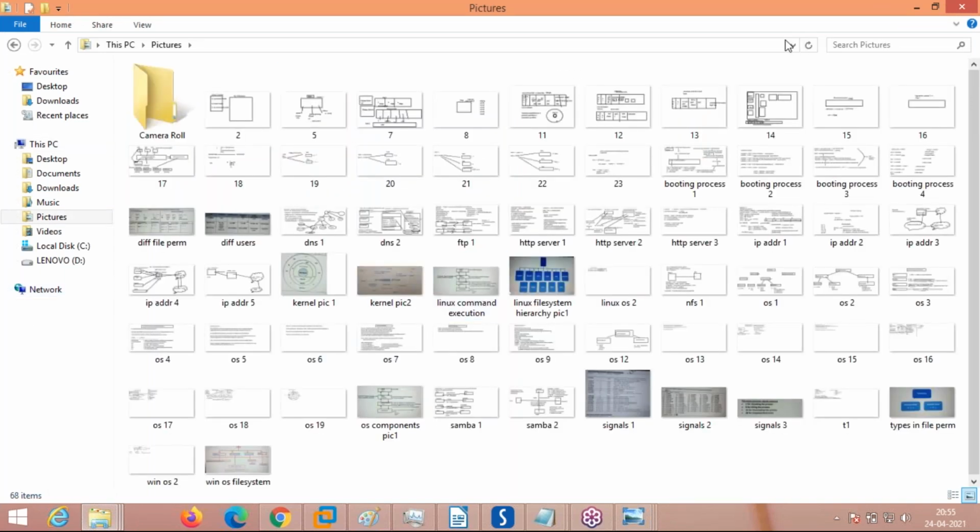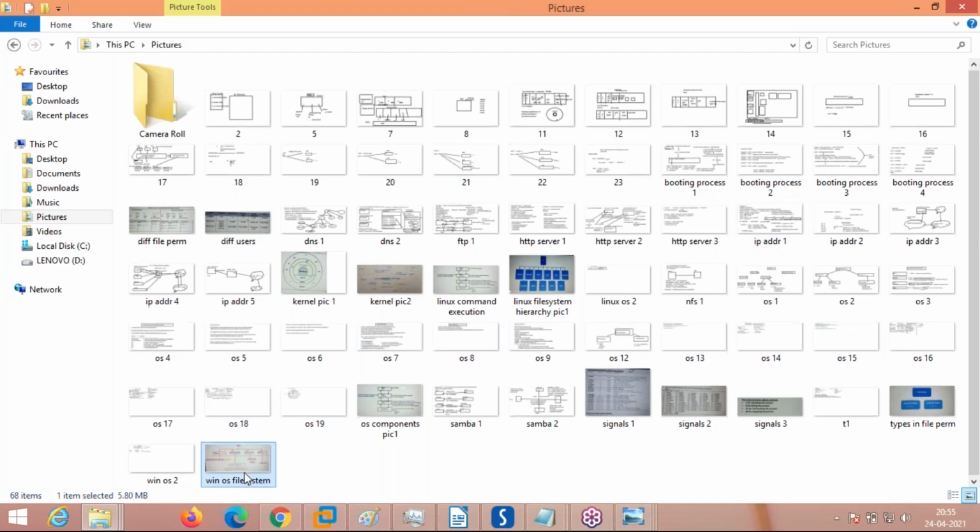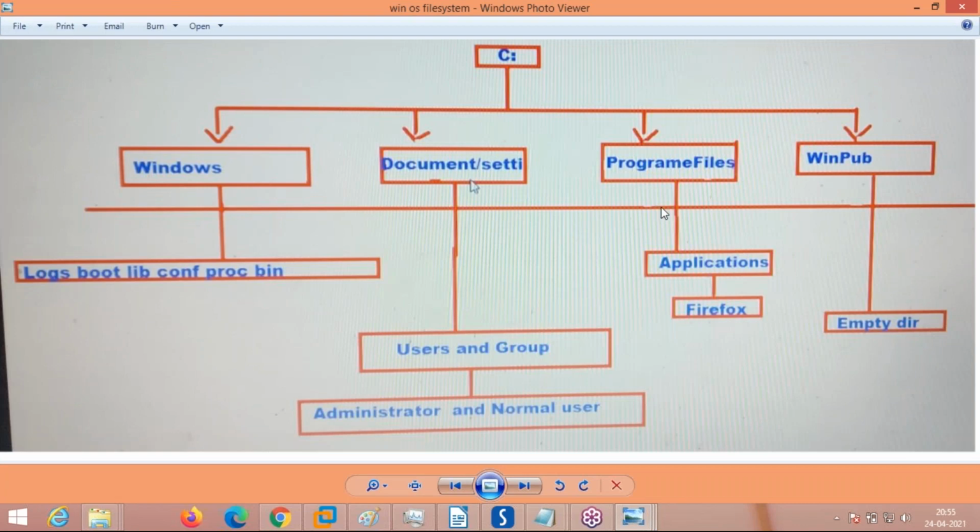What is the Linux file system hierarchy and the Windows file system? Yesterday also I showed, but I'm showing it again. See here. This is how the Windows file system looks like. As you all know, C drive is where the operating system is installed by default. If you don't select another drive, C is where it is installed. Under C, you have the Windows folder, program files folder, documents and settings folder.